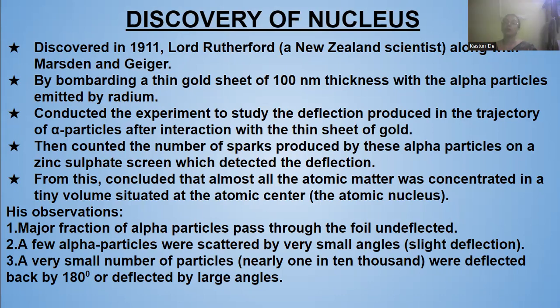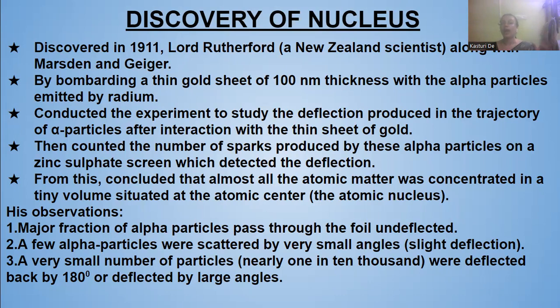According to his observations, a major fraction of the alpha particles passed through the foil undeflected. A few alpha particles were scattered by very small angles, that is, slight deflection.